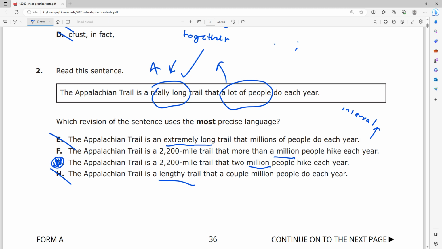What does tell me something, what's a lot more precise, is if, rather than saying more than 10 cookies were baked, I tell you that 10 exact cookies were baked, or that exactly 2 million people hike each year, right? That's a lot more clear, right? So avoid verbal descriptions, right? Try to go for numbers, and avoid intervals. Try to go for set values.